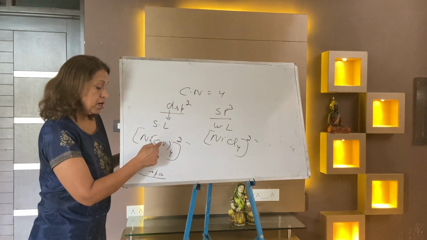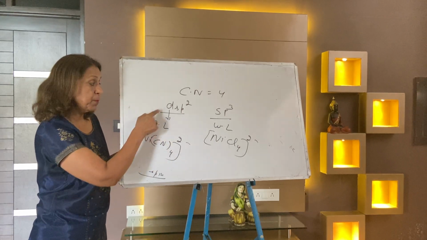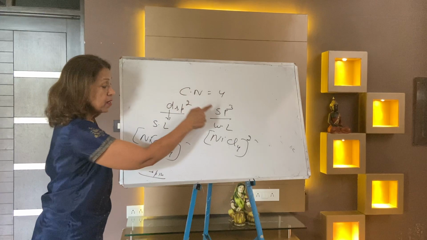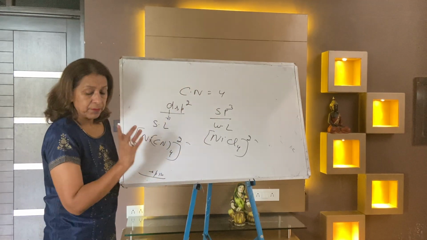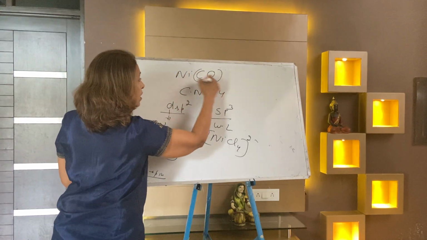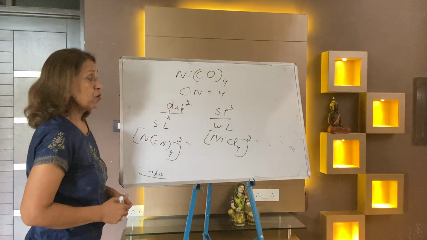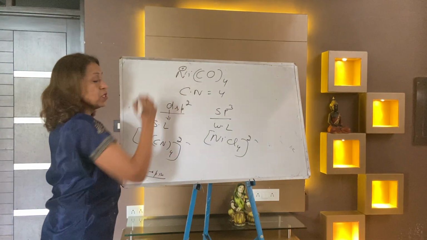Ligand strong gives dsp2, square planar; ligand weak gives tetrahedral. But one exception is when the ligand is carbonyl, because then the oxidation number is always 0.